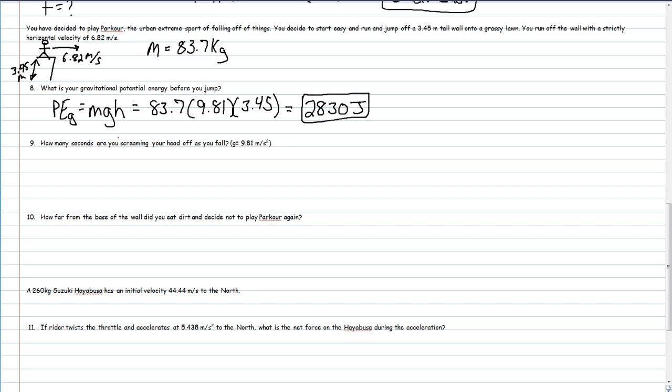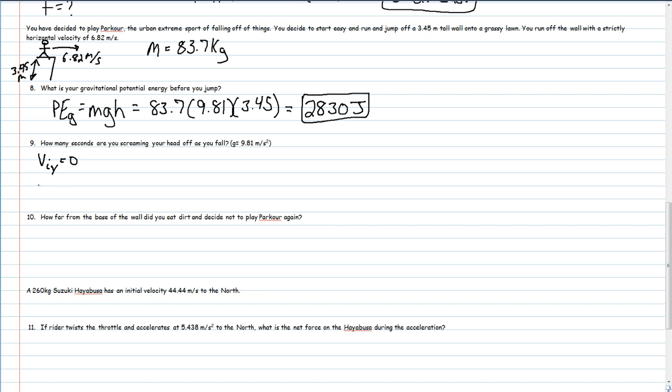Okay? Now it says how many seconds are you screaming your head off as you fall? So in this case, you are falling and you're trying to figure out how long it takes you to fall. We are looking at a projectile motion problem, or two-dimensional motion. So I would look in my foldable and find a two-dimensional projectile equation that has my initial velocity. Because we're talking about two dimensions, I need to separate. My initial velocity in the y direction is going to be 0, because I get this strictly horizontal velocity. So my initial velocity in the y direction is 0.